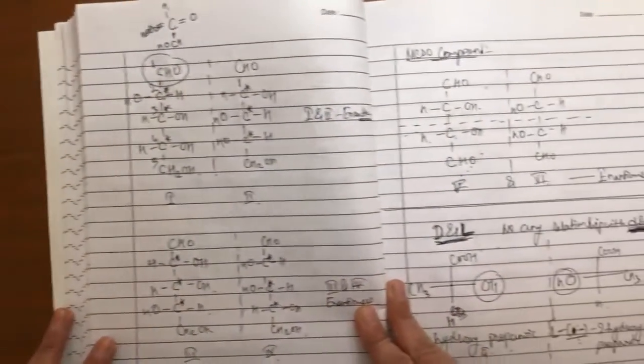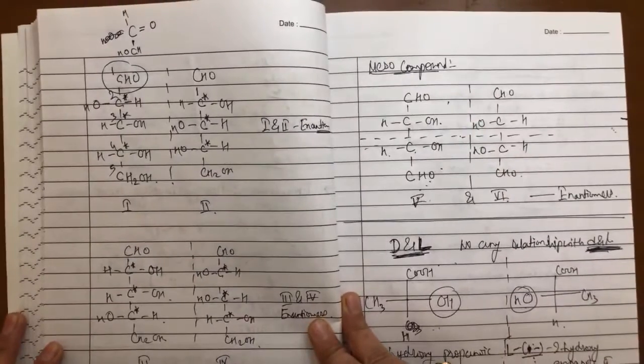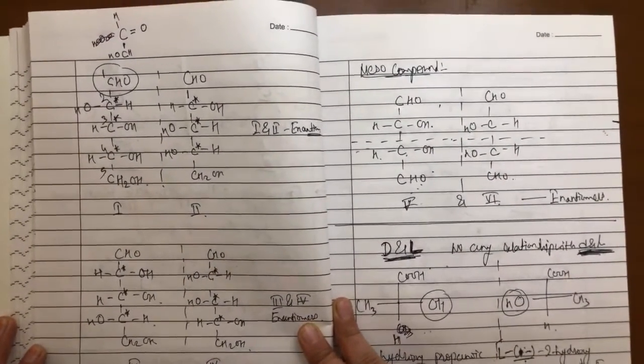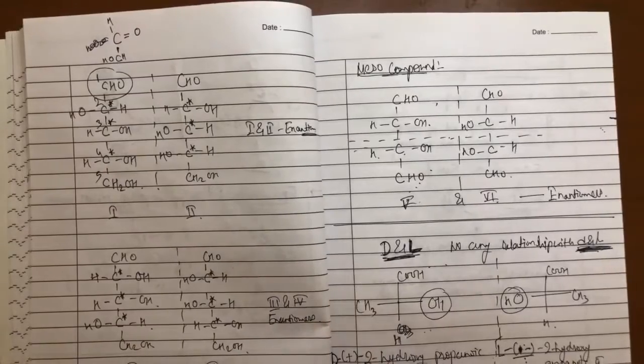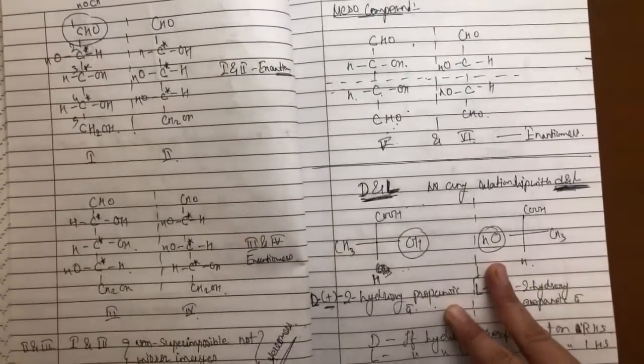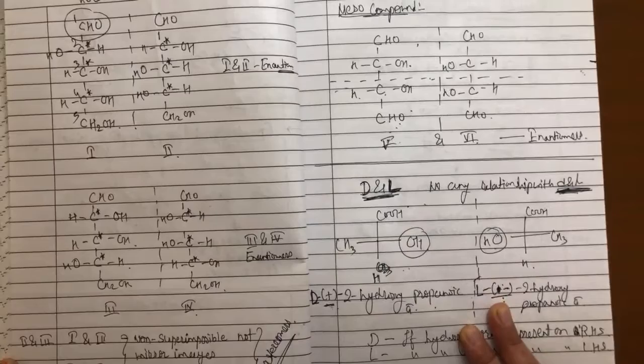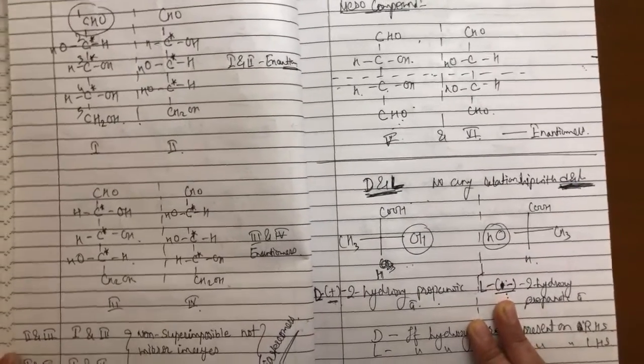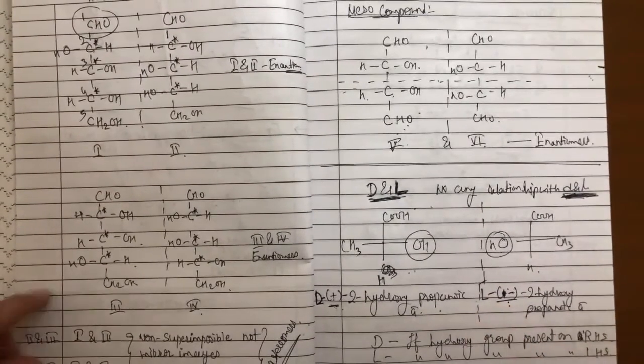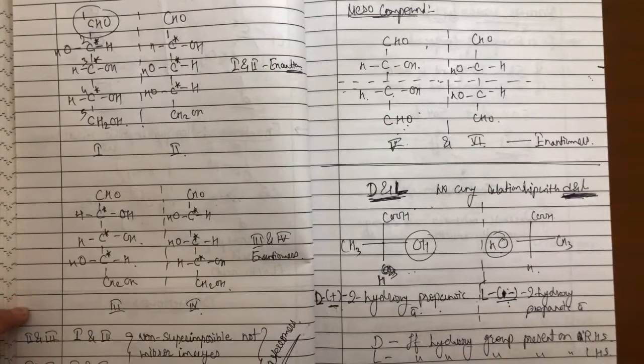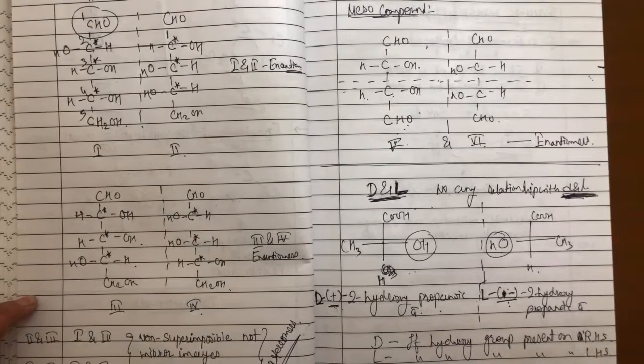See these compounds very carefully. Compounds 1 and 2 are mirror images of each other. Compounds 3 and 4 are also mirror images of each other. 1 and 3, if you compare, are isomers of each other, but not mirror images. They are isomers of each other, but not mirror images. Same way 1 and 4, 2 and 3, 2 and 4 are isomers, but they are not mirror images of each other.